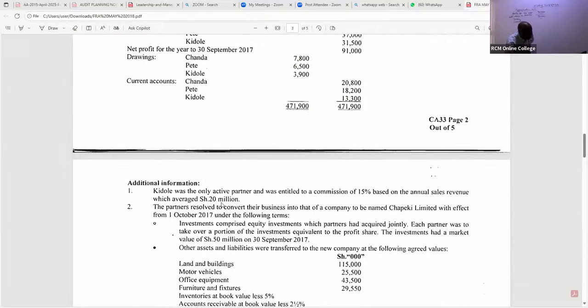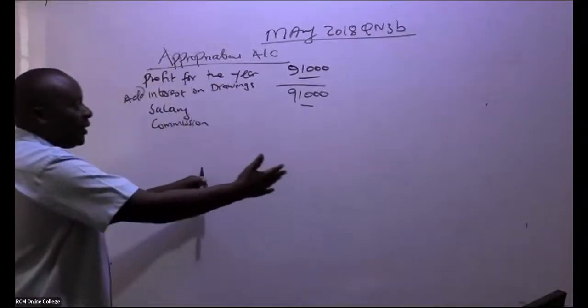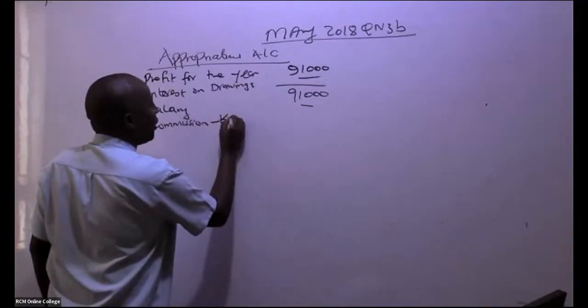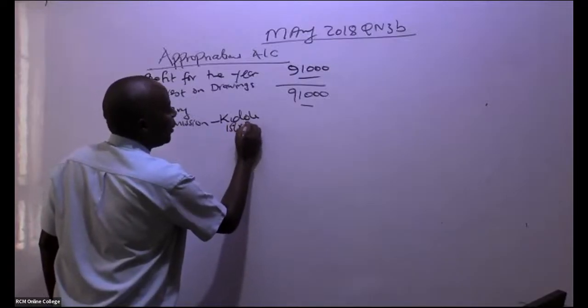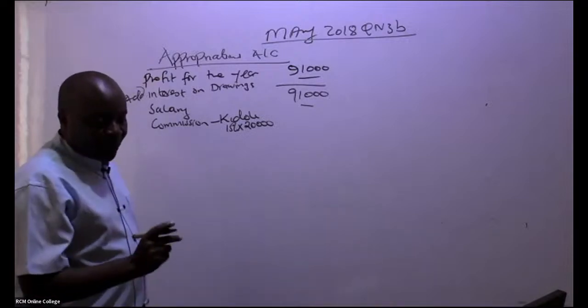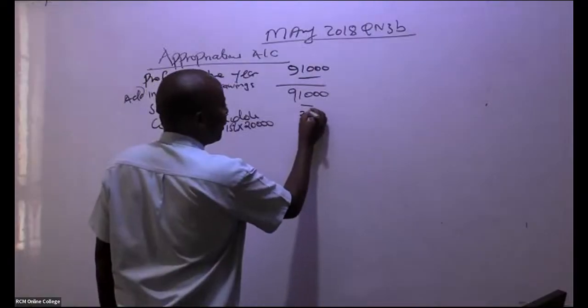So you're talking of 20,000. So we have one person who is getting this commission, and his name is Kidole. So we have here commission being appropriated, being distributed. All right. So we have commission Kidole, which is 15% of this 20,000. So is there somebody who can give me this figure? They're giving me a figure of 3,000.